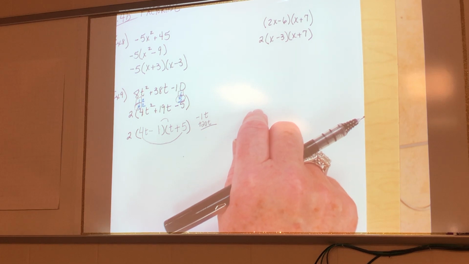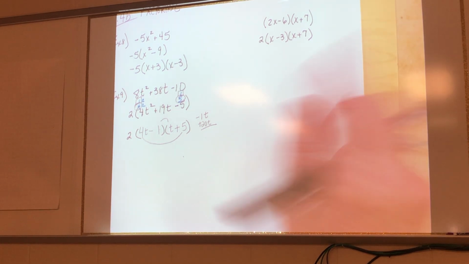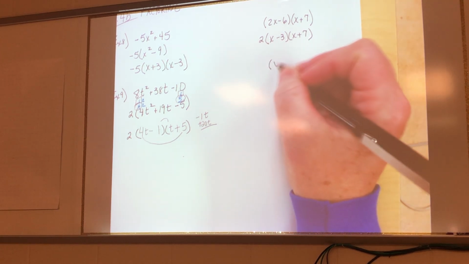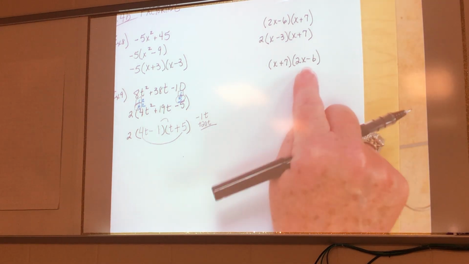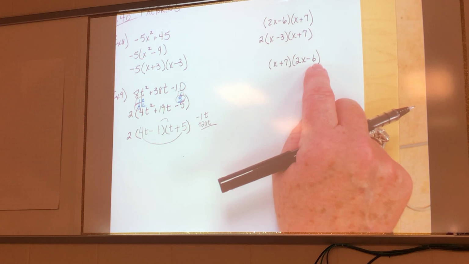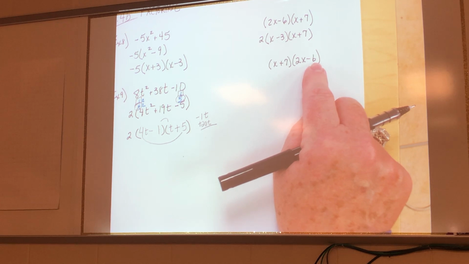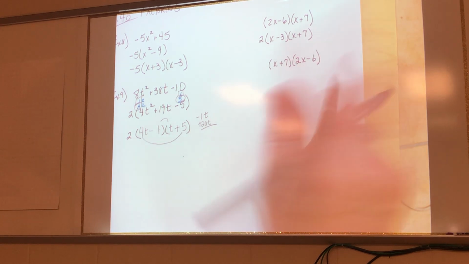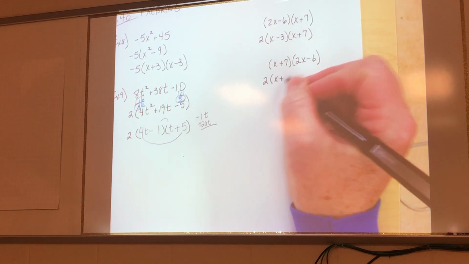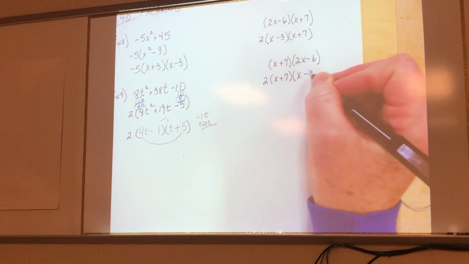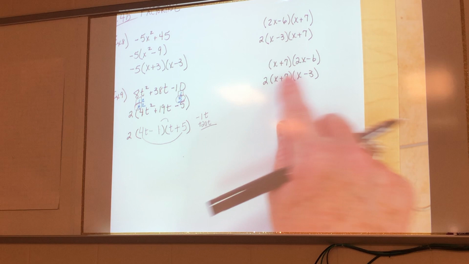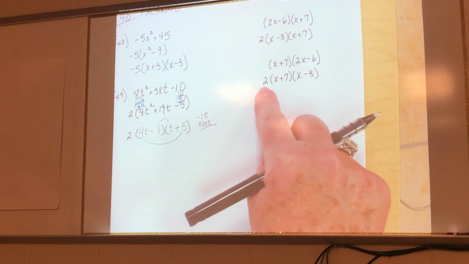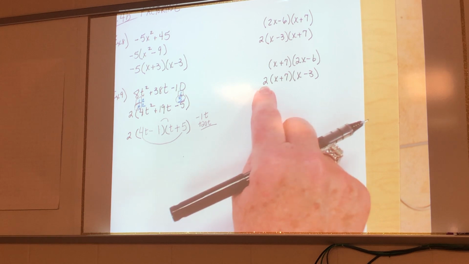Now, what if it looks like this? What if someone had factored it and they got x plus 7 times 2x minus 6? Still looking at this guy going, what? 2 and 6? I should have pulled a 2 out. I'm still going to pull the 2 out. Nope, not at the end. I'm just going to put it at the beginning. Because does the order that you multiply things in affect the answer? No. So I don't care what order they're in. That doesn't make any difference. This is this, multiplied by this, multiplied by this. But generally, your constants, your coefficients like this, they go out front.